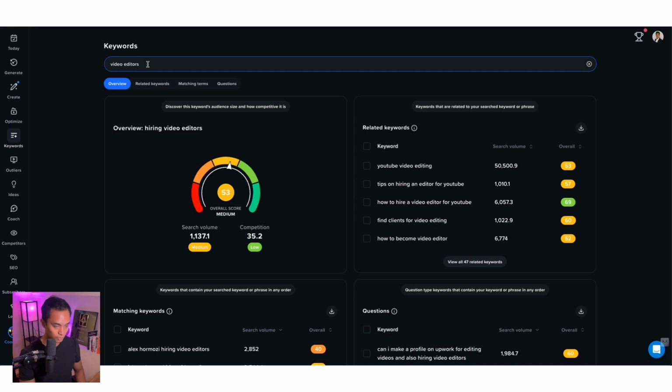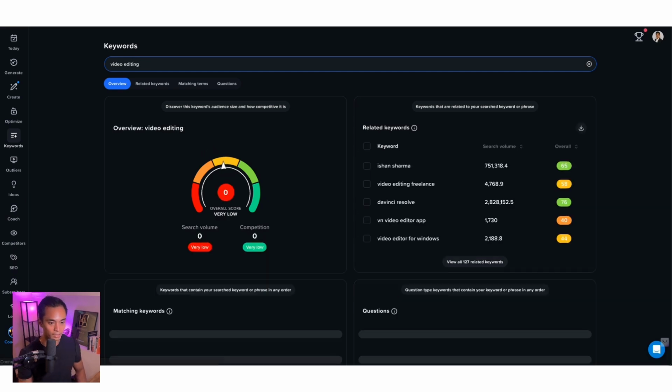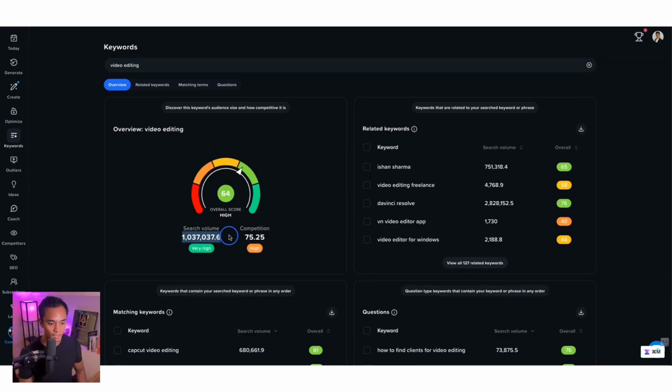So you could create content around this, but maybe we can find one that people are actually searching for more often. So maybe we can say video editing. All right, this is a higher search volume than finding video editors. It's a 64 score. The only thing is the competition is pretty high. You can definitely create content on this, but there are going to be other channels that you would be competing with.